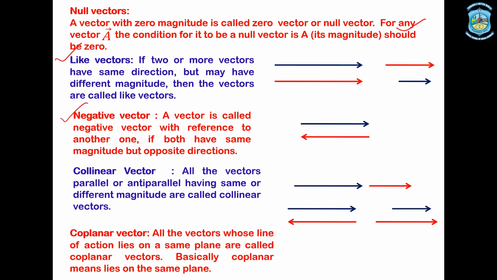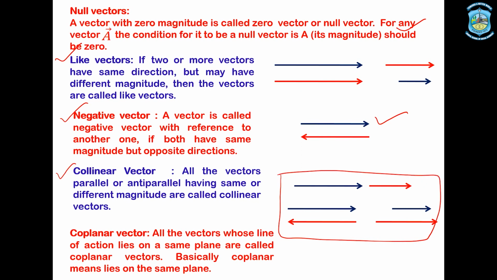Next one is the negative vector, or negative of a vector. A vector is said to be the negative vector of another vector if it has the same magnitude and just opposite direction, as shown in the figure also. Collinear vectors: all vectors which are parallel or anti-parallel, acting along a parallel or anti-parallel line, may have the same or different magnitude. They are known as collinear vectors. These are certain examples of collinear vectors.